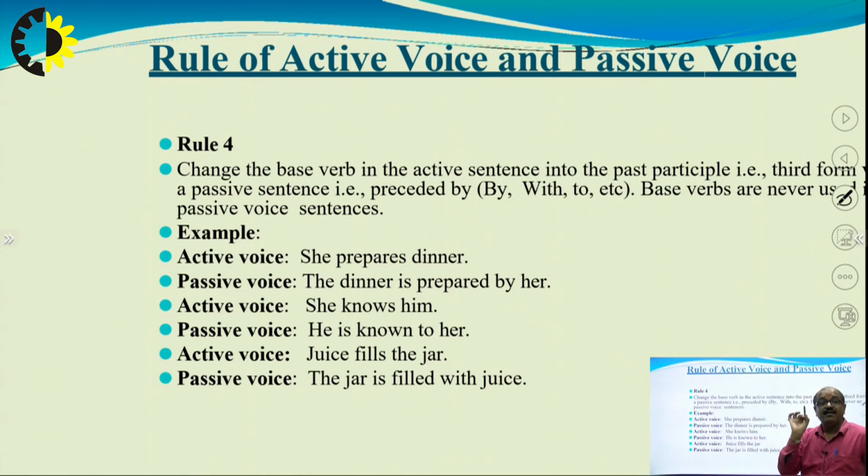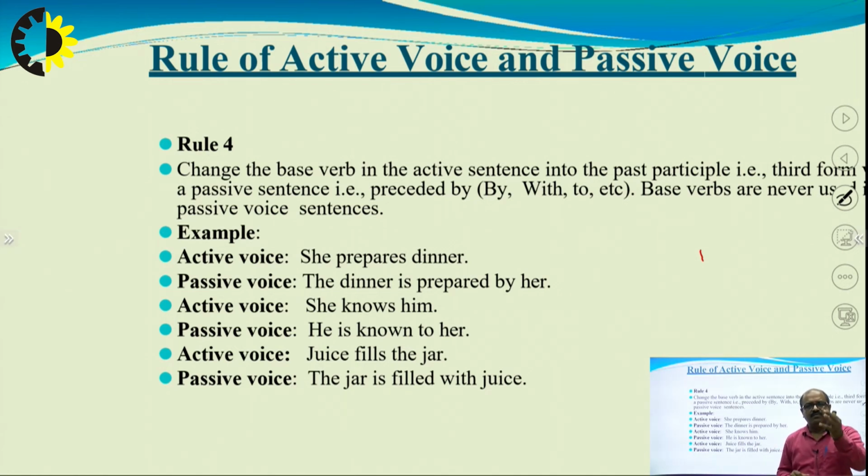Change the base verb. Rule 4. In rule 4, we change the base verb in the active sentence into the past participle, that means the third form. A passive sentence is preceded by by, to or with; two base verbs are never used in passive voice sentences. Let's see with the examples also.